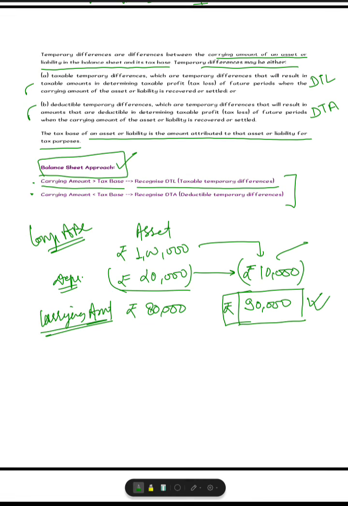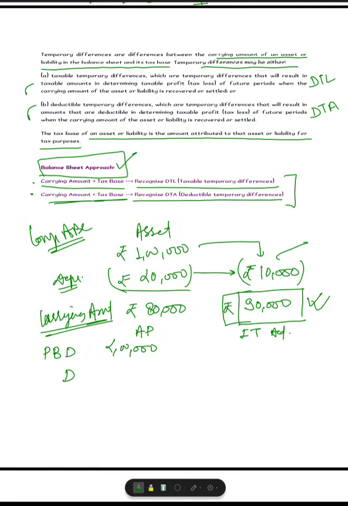Now what did it say? When the tax base is more than the carrying amount, you need to recognize the deferred tax asset. So how is the deferred tax asset created? Let's understand that. Suppose the profit before depreciation is say 2 lakh. So this is the accounting profit, and say this is as per the IT Act, taxable profit. So 2 lakh is the profit before depreciation.